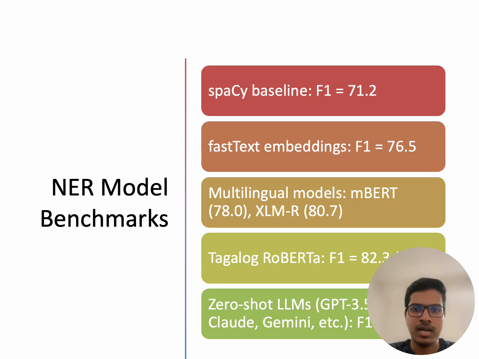For comparison, large language models tested in a zero-shot setting achieved up to 64.8, which is promising but still far below supervised fine-tuning.